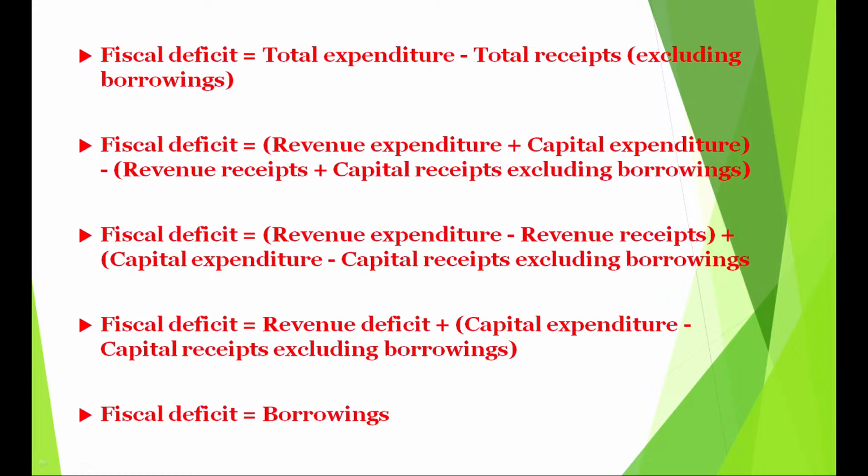Now, this is a very important formula that I have placed before you, and it will help you to solve many numericals in the paper regarding fiscal deficit. Look at the first point. Fiscal deficit is total expenditure minus total receipts excluding borrowings. Now, what is total expenditure? Look at the second point. Fiscal deficit is equal to total expenditure, write in brackets, son, revenue expenditure plus capital expenditure, close the bracket, minus total receipts. Total receipts has two components: revenue receipts plus capital receipts excluding borrowings.